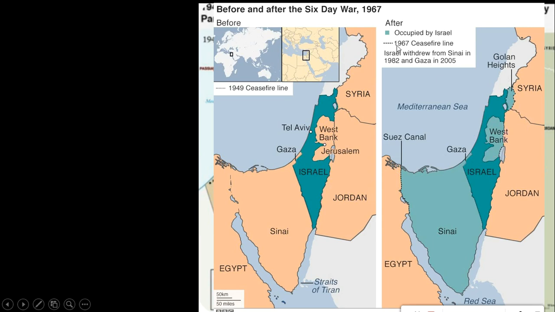But later a ceasefire was announced, and then Israel withdrew from the Sinai Peninsula in 1982, and also from Gaza in 2005. Okay, that is when later the next group will come, that is the Hamas. Hamas is the militant organization. So that and all we'll see in the coming slides. So this is what happened.